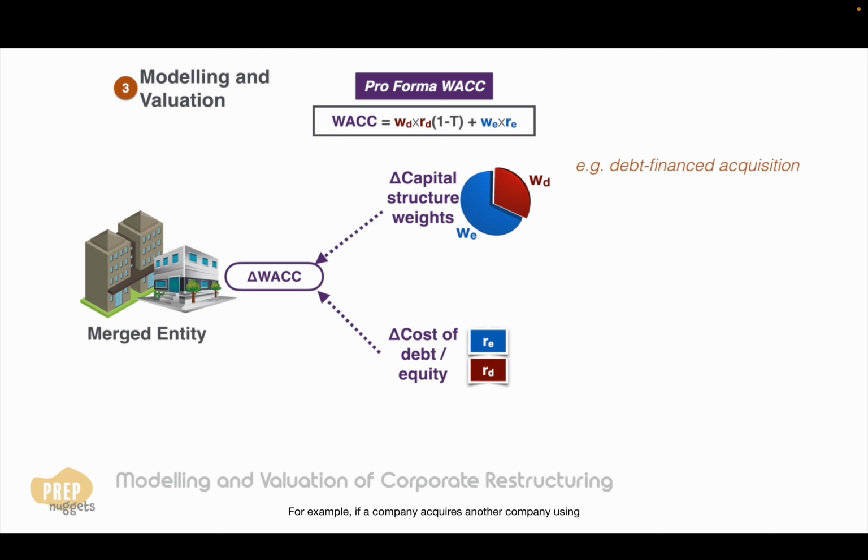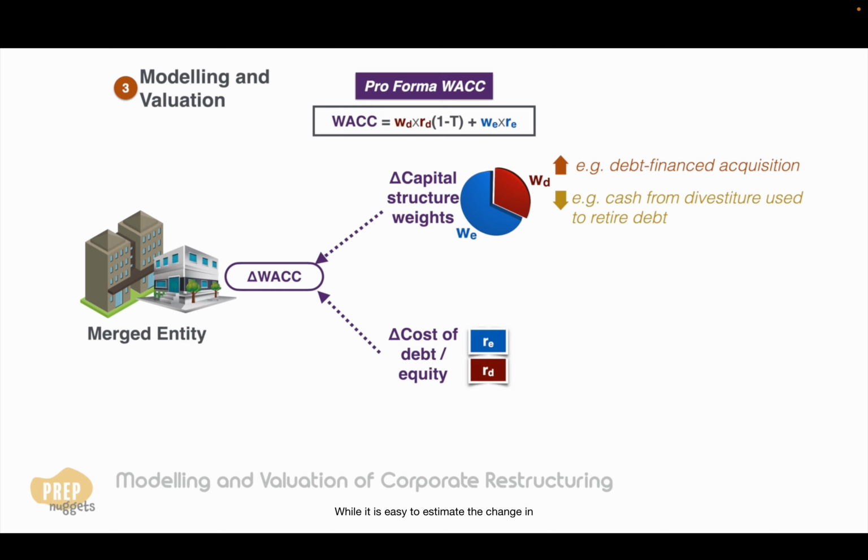For example, if a company acquires another company using cash entirely financed with debt, the capital structure will shift from equity to debt as debt increases. Conversely, if an issuer sells a division for cash and uses that cash to retire debt, its capital structure will likely shift from debt to equity.